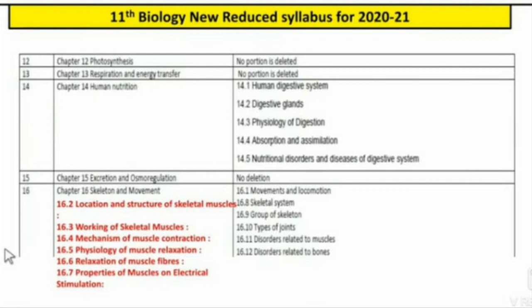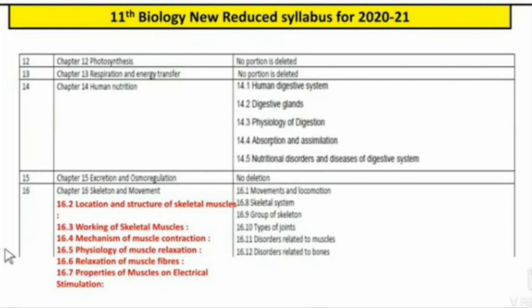Next chapter is chapter number 13, respiration and energy transfer. Nothing is deleted from this chapter. In this chapter, we are going to study formation of ATP, anaerobic respiration, glycolysis, aerobic respiration, Krebs cycle, ETS, that is electron transport system, and utility of stepwise oxidation. Next, chapter number 14, human nutrition.